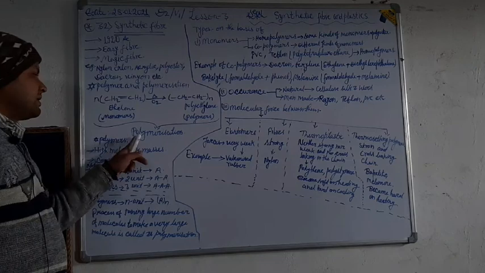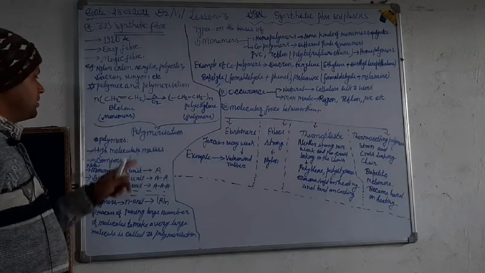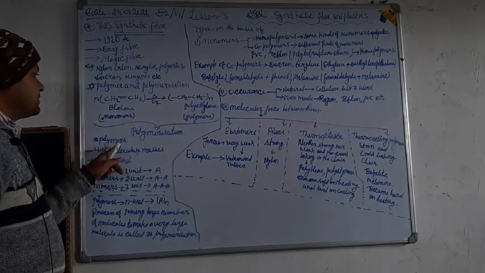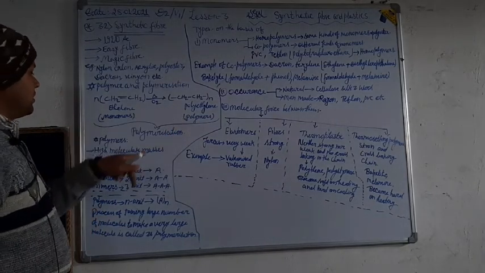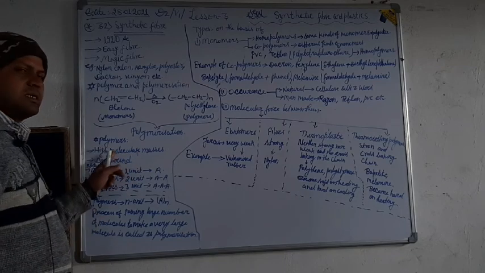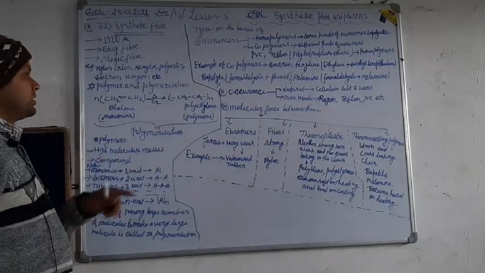Now, what are polymers? Polymers have high molecular masses.